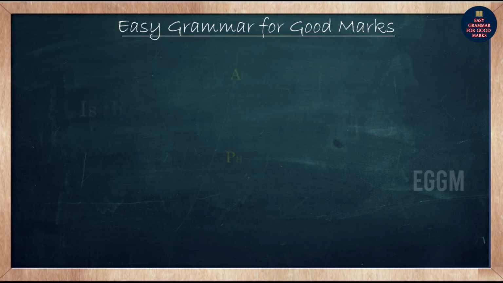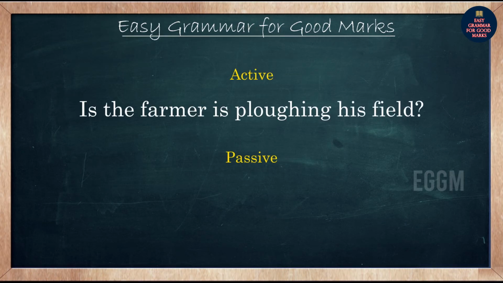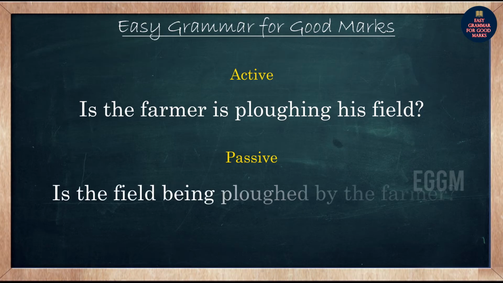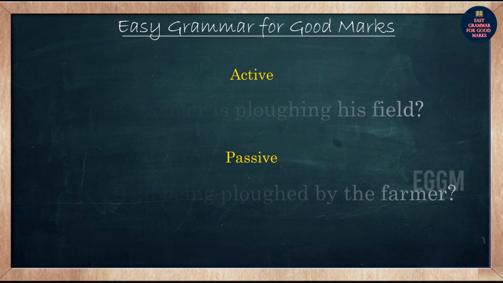Is the farmer plowing his field? இது active voice. இதை passive-ஆக மாற்றும் போது you see the object. எது இதில் object? His field. லாஸ்ட்டில் வருது அது. ஸோ அதை ஷிஃப்ட் பண்ணுங்கள். Is the field, ஏன்னா field வந்து singular, so we are using is. Is the field being plowed by the farmer? ஸோ question ஃபார்மில் இருக்கும்போது active voice, passive ஃபார்மாக மாற்றும் போதும் நீங்கள் question mark போடணும்.